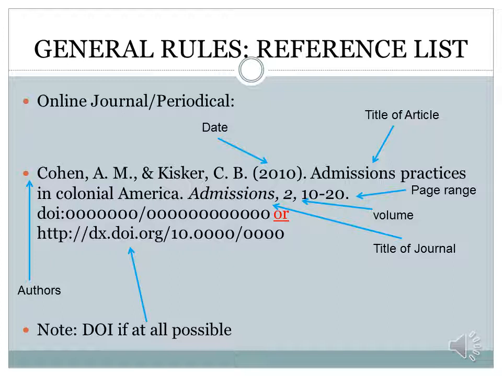Because this was online, you need to include the DOI if given. Many journal online articles nowadays do have DOIs, so that would be the first choice if you're including that. So after the period, you're going to put DOI, a semicolon, and the numbers as listed in the journal itself. Or if that's not there, you're going to use the web address. So copy and paste the HTTP that's there.